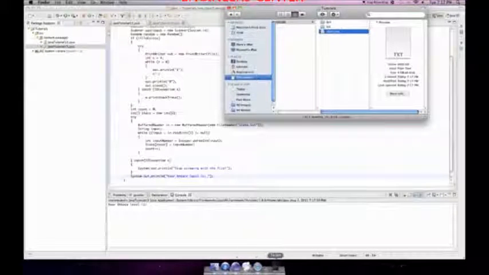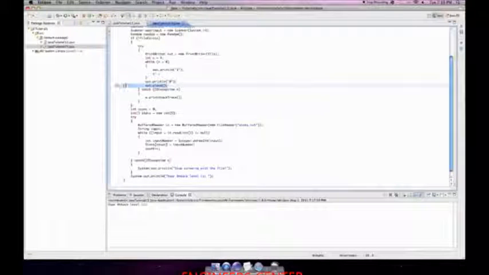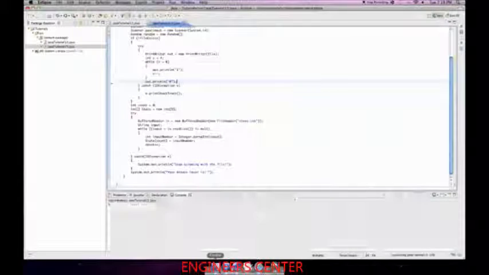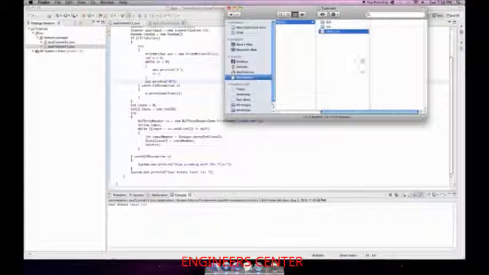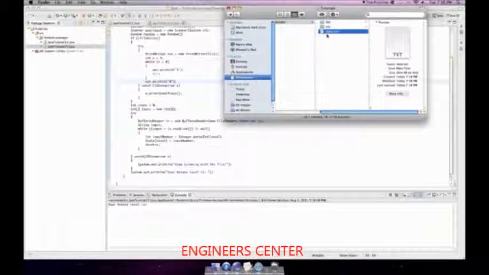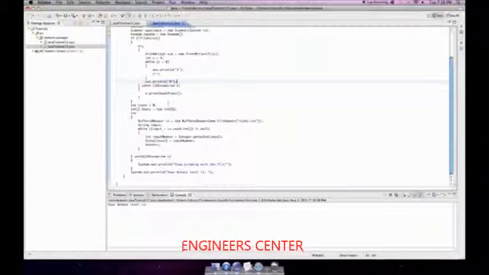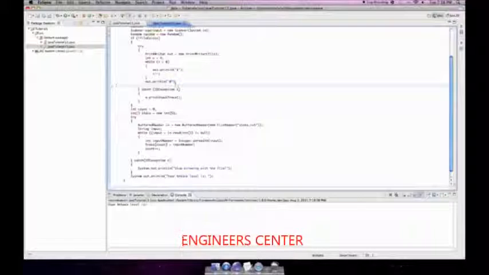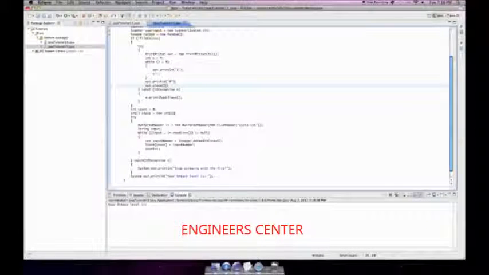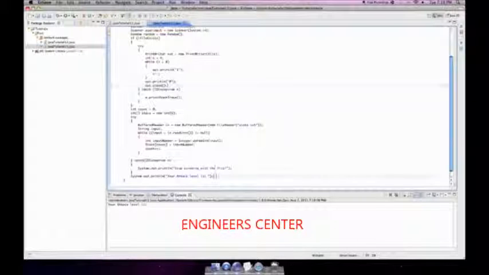Now if I delete this, and I take out this out.close, I want you to see what it does. If I run it, so that file is gone, it now appeared blank. So we need that out.close line in order to ensure that those values are actually written to the file.